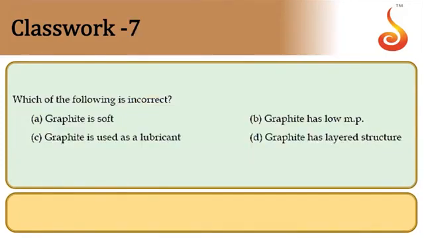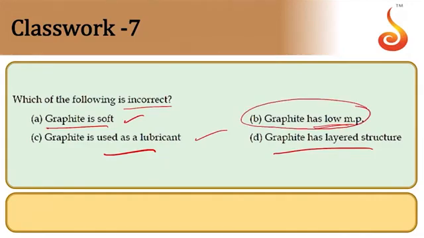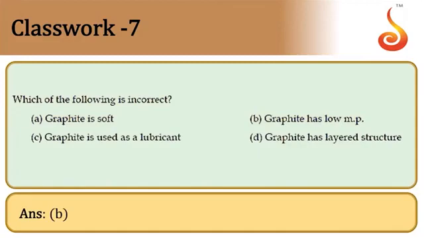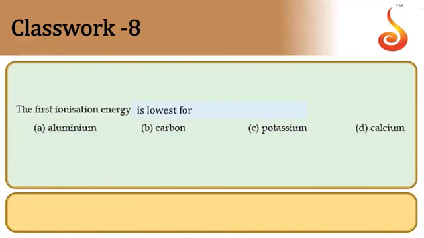Next, seventh one. Which of the following is incorrect? Regarding graphite, graphite is soft, which is correct. Used as a lubricant is also correct. Has low melting point is not correct. It has a higher melting point because of its crystalline structure, and graphite is layered. Because of the layered structure only, it can be used as a lubricant as well as soft in nature. So the incorrect option is B. Incorrect statement means correct option for us. So the answer is B.